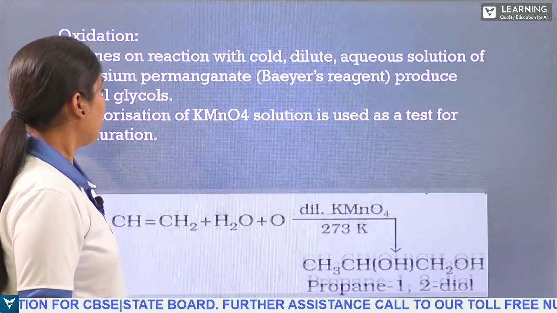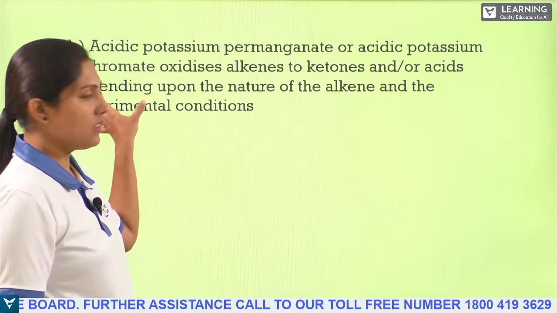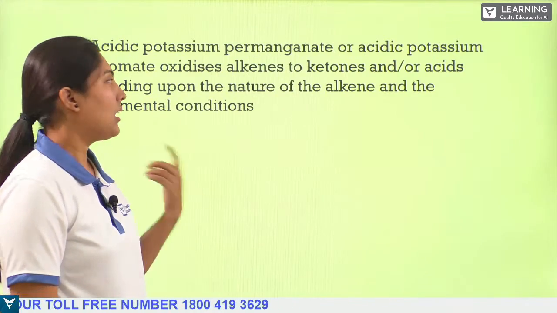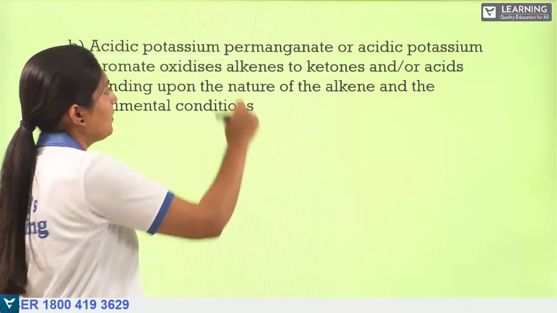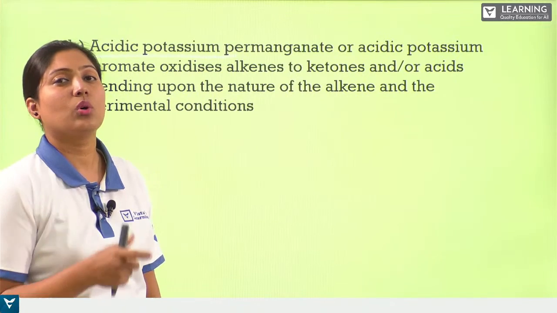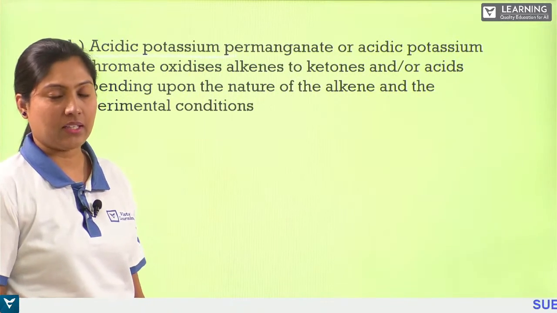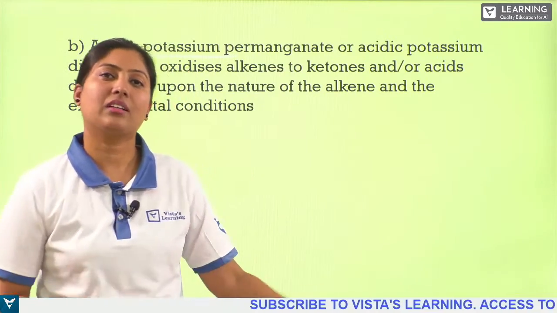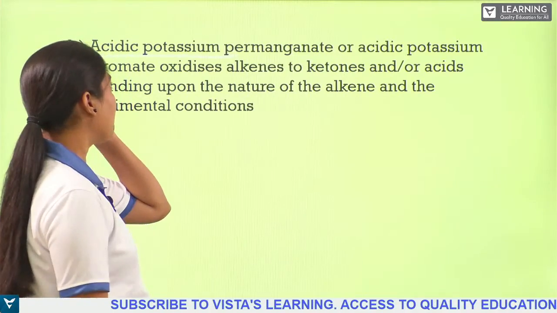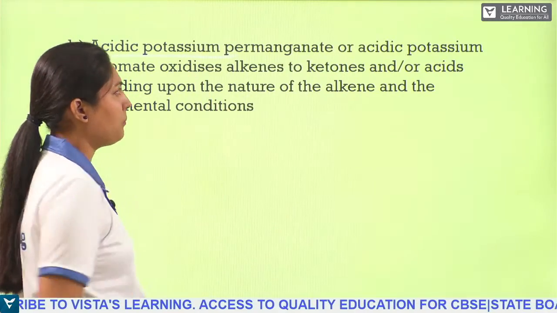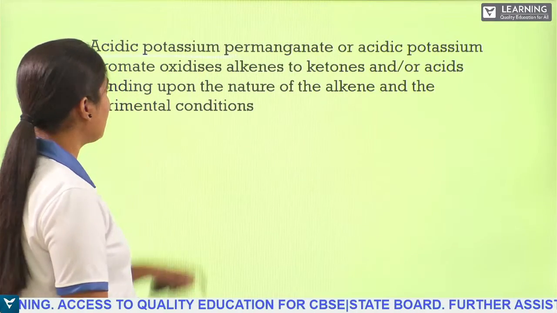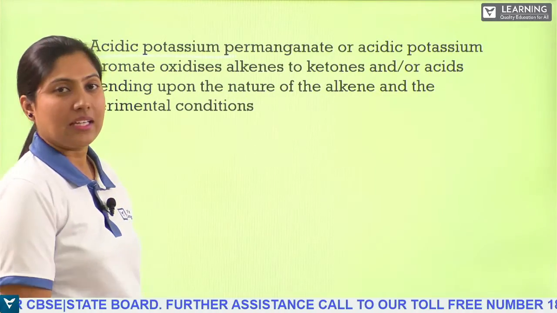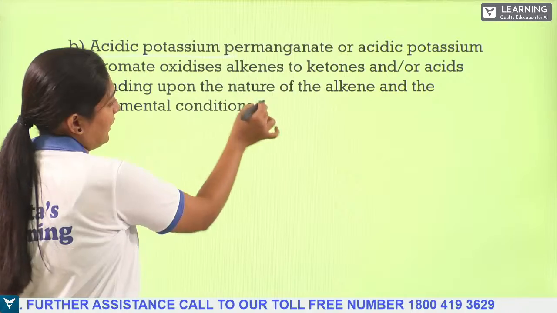So next we have acidic potassium permanganate or acidic potassium dichromate. Here you need to remember acidic potassium permanganate, whereas the other is called aqueous potassium permanganate. So if you are taking potassium permanganate with a different medium, it will give a different product. So here we have acidified potassium permanganate and acidic potassium dichromate, which oxidize alkenes to ketone or acid, depending on the nature of the alkene.